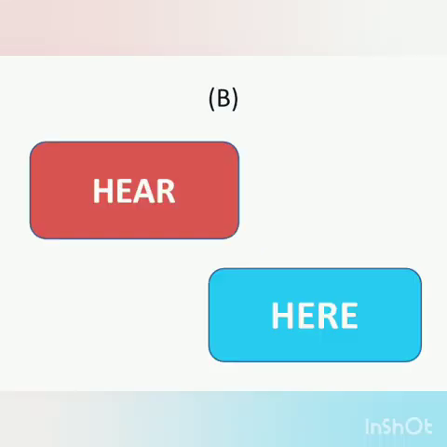Now children, the second example is here and here. Now you can see that the pronunciation is same but meanings as well as spellings are different. The first word, that is your here, HEAR, in Hindi we call it sunna. I can hear you. Now the second word is here, HERE. In Hindi its meaning is yahan. I am standing right here. So this is a difference. First here means sunna and the second one is here.